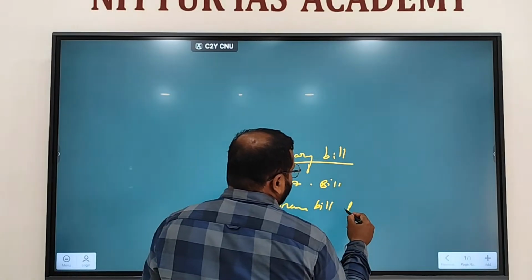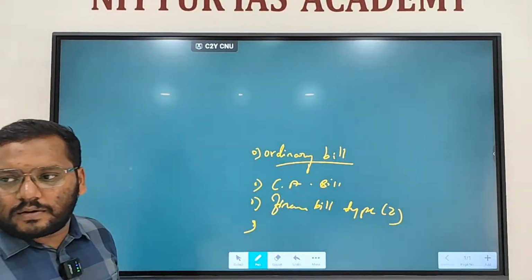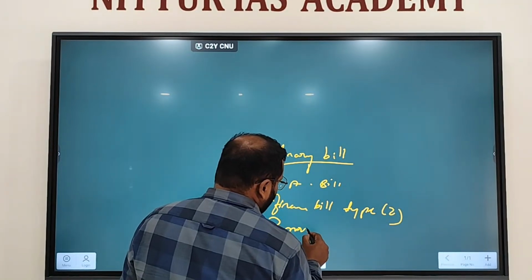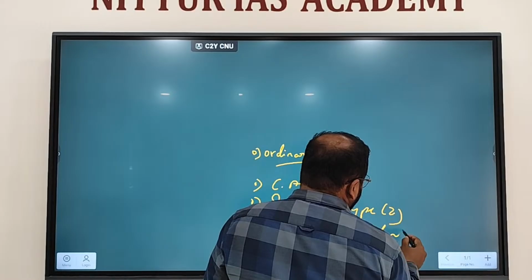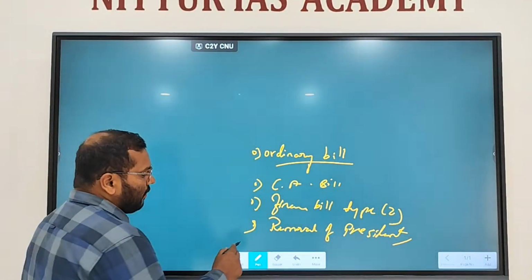Third one, finance bill type 2. Correct. Then removal of who? President. Good. Removal of the President. Right? Then removal of judges.